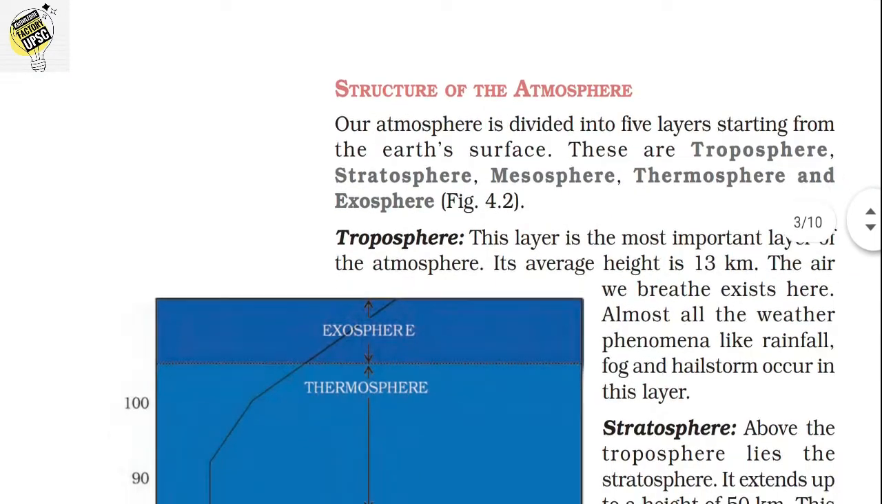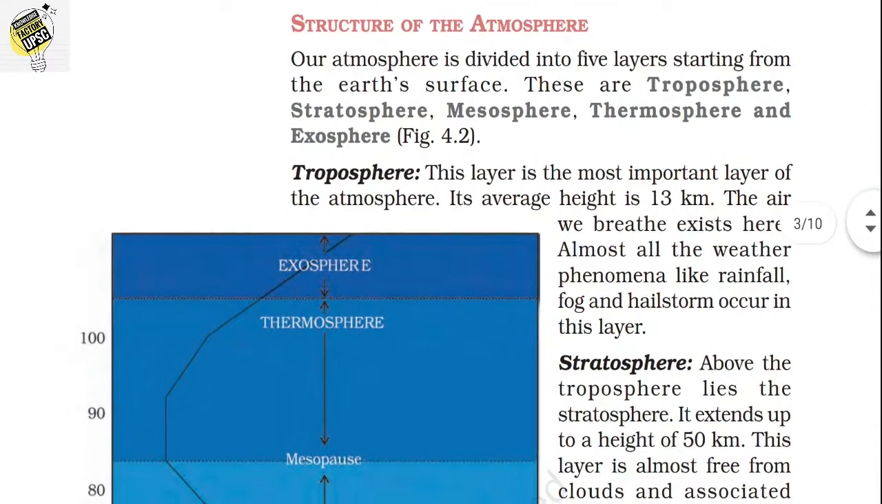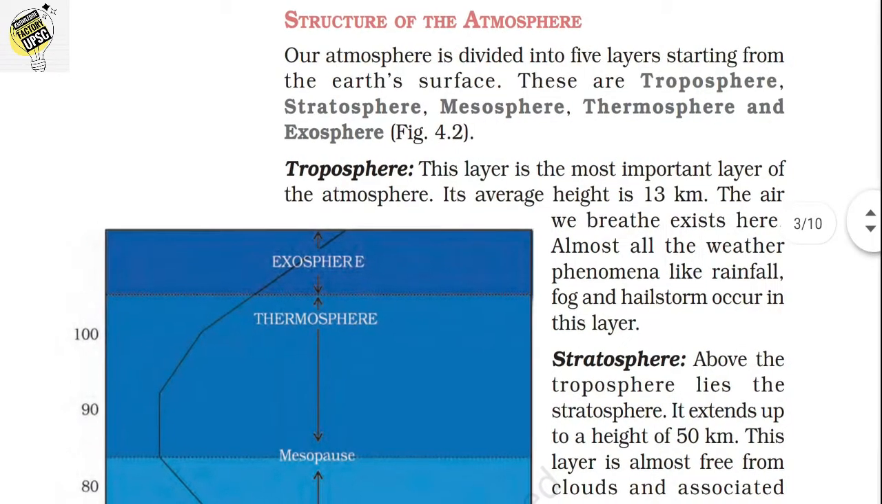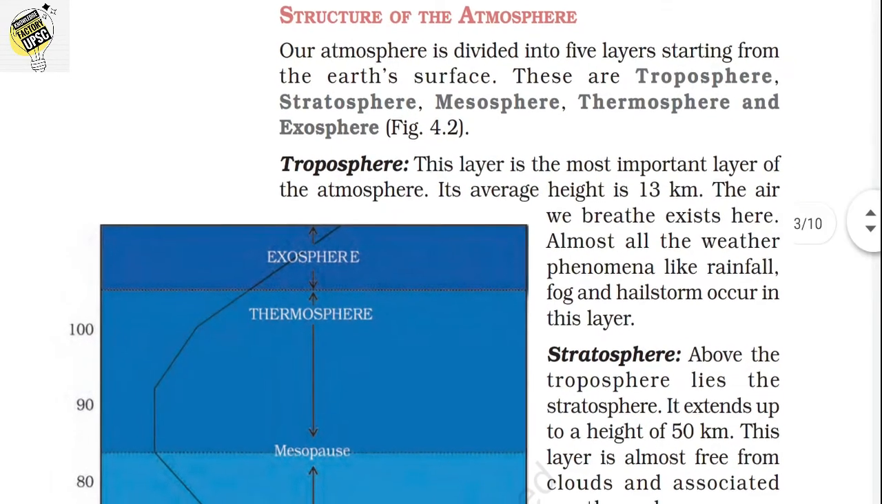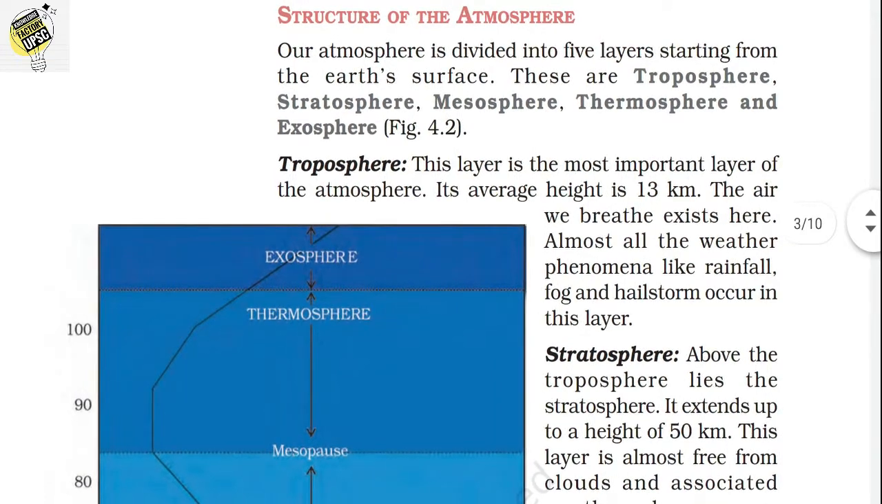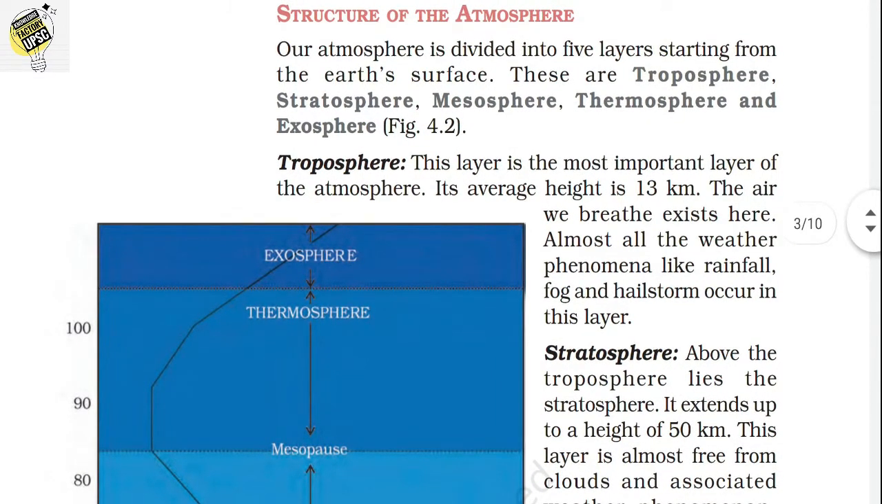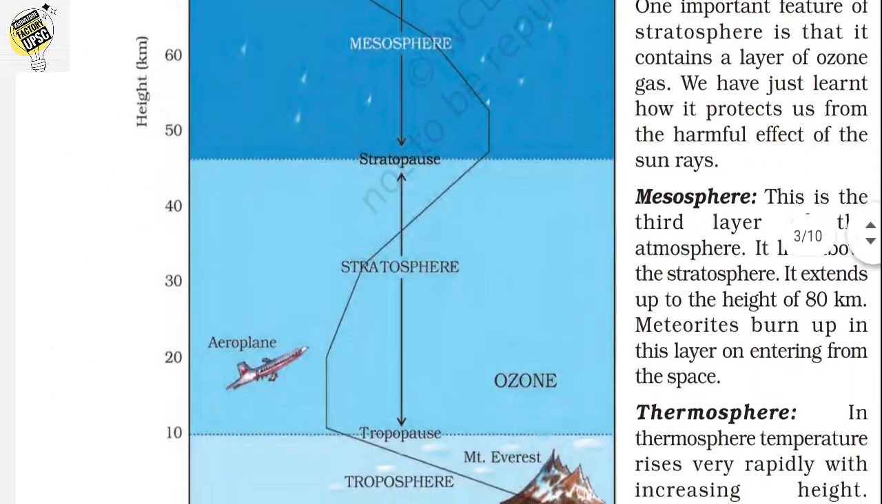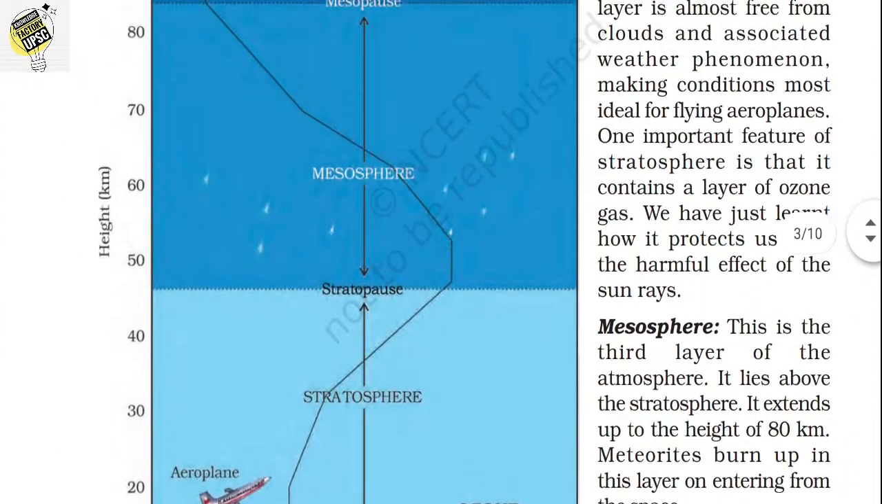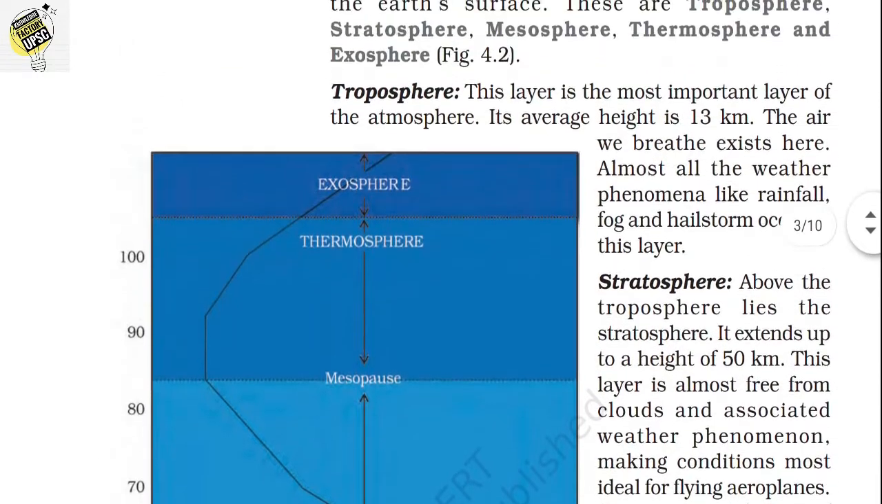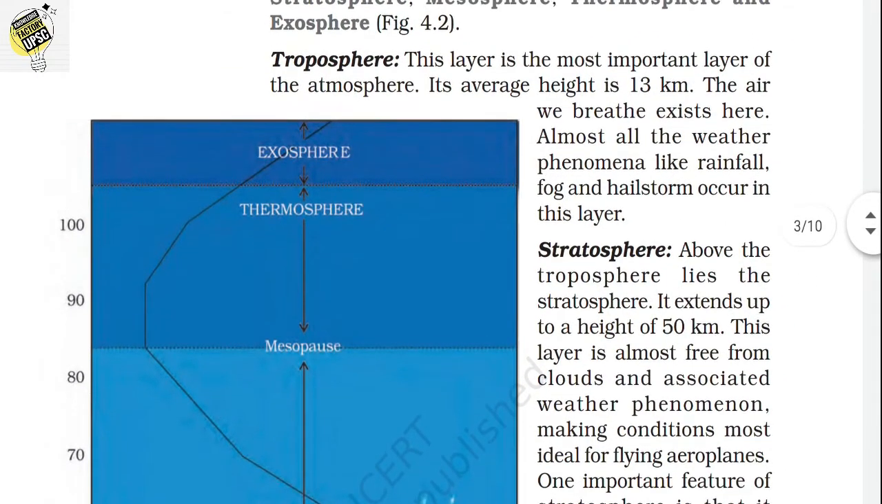Let's see the next topic, the structure of the atmosphere. It's very important for any exam; there will be questions from this topic, so kindly focus on this. Our atmosphere can be divided into 5 layers starting from the Earth's surface: troposphere, stratosphere, mesosphere, thermosphere, and exosphere. Let's look into the detail.